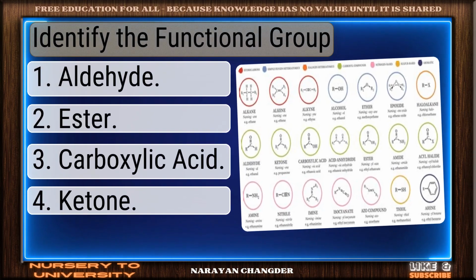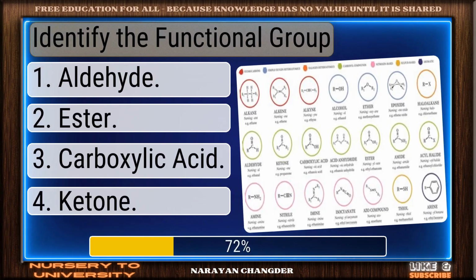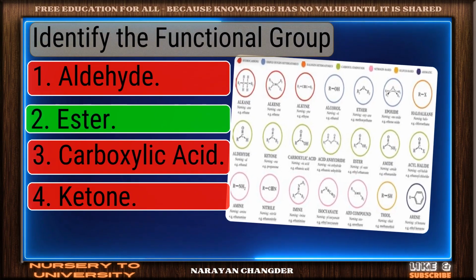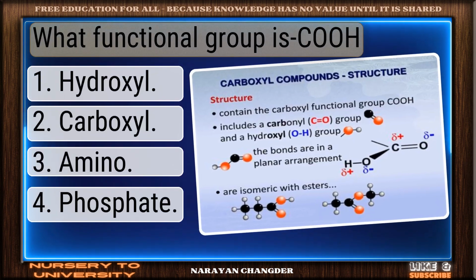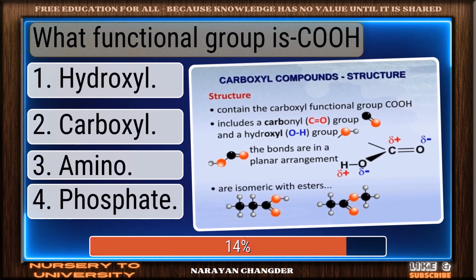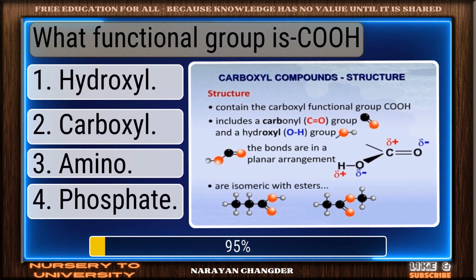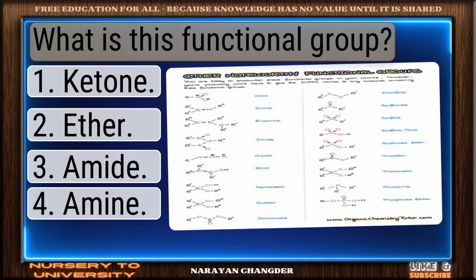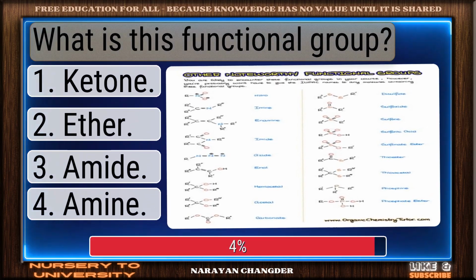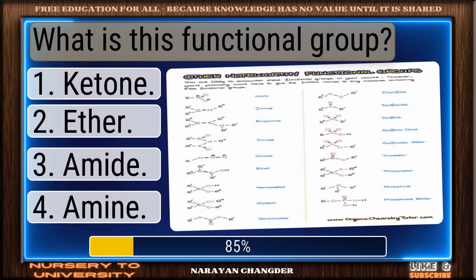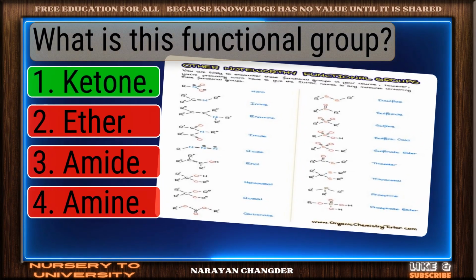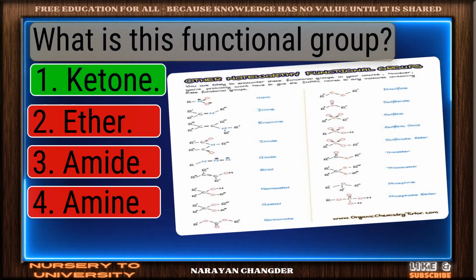Identify the functional group. Well done. Ester is the right choice. What functional group is COOH? Great thinking. Carboxyl is the right choice. What is this functional group? Exactly. Ketone makes sense, and it is the right choice.